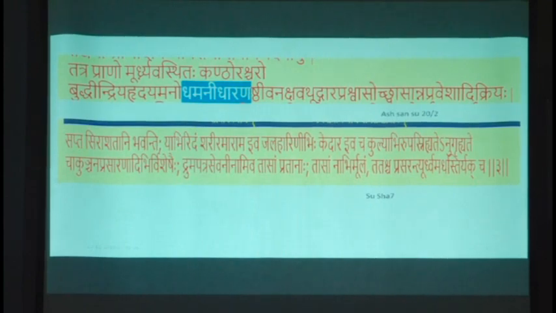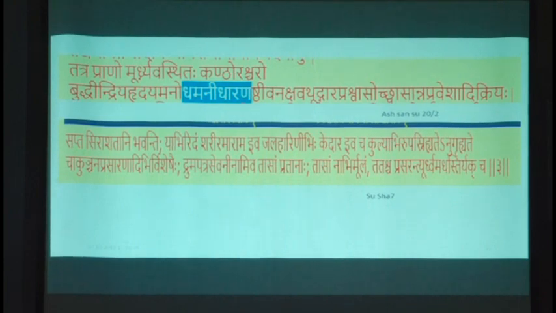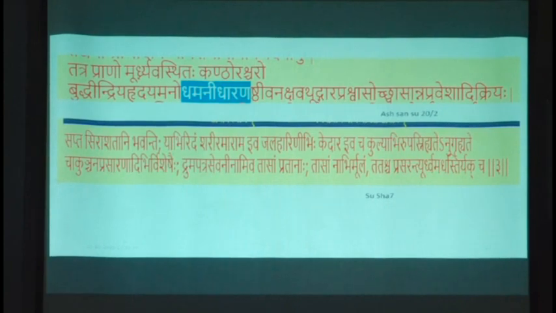and whenever it comes to the identification of circulation, the credit goes to Harvey. Again, I am not saying that the credit should not be given, but at the same time, the value of Sushruta also has to be highlighted wherever there is an opportunity, and I try to do that whenever I get the opportunity. And the pulsation occurring in the vessels, Akunchana Prasaranadibihi Visheshahi, was also identified by Sushruta, and it is described as one of the important functions of the siras.